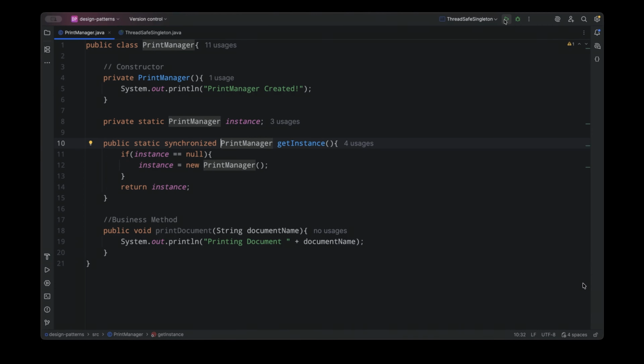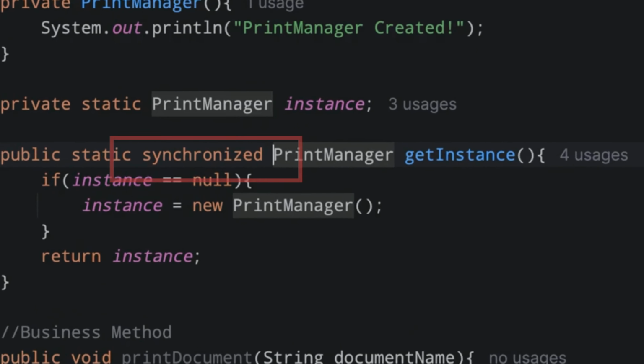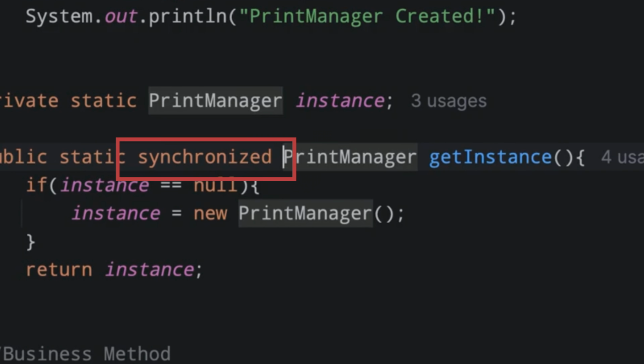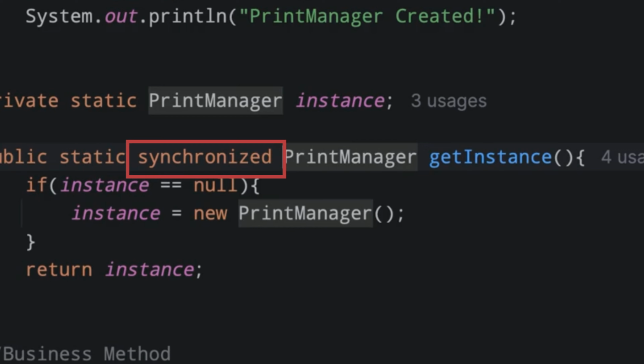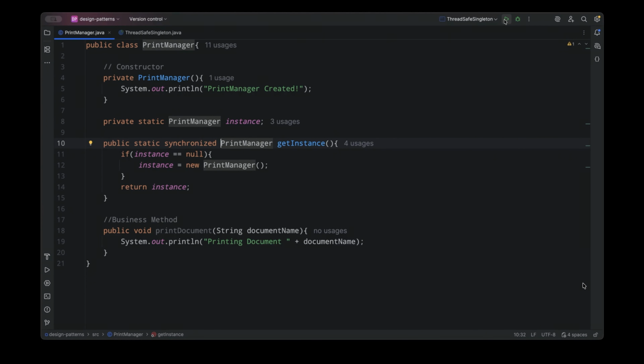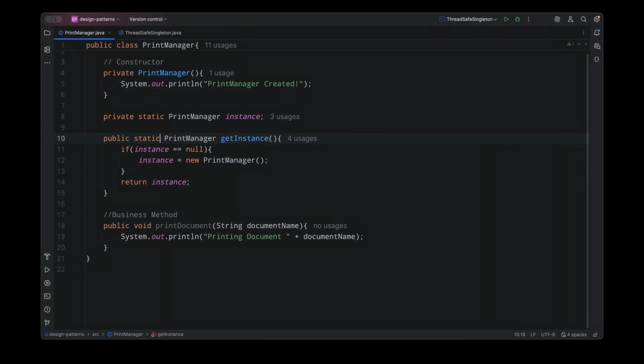Our race condition is gone, but we have just now created another problem. Think about what actually happens. The singleton object is created only once. Every future call simply returns that same object. Yet, every single thread still has to wait at the synchronized method. We don't need to lock the method forever. We only need to lock it while creating the object. So here is a better question. Do we really need to synchronize the entire method, or do we only need synchronization while creating the singleton?